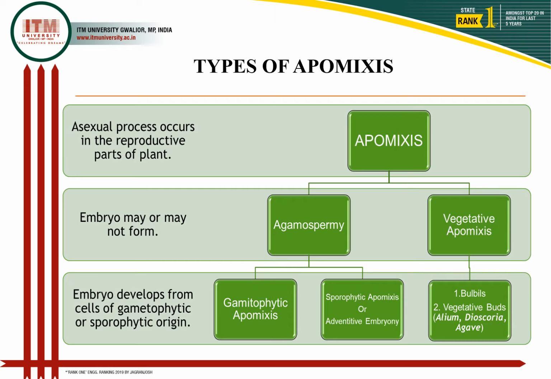This classification is based on the development of the embryo sac from the reproductive part of the plant, which includes gametophytic apomixis, whereas sporophytic apomixis includes the phenomenon where the embryo develops from the cells of a sporophytic nature.